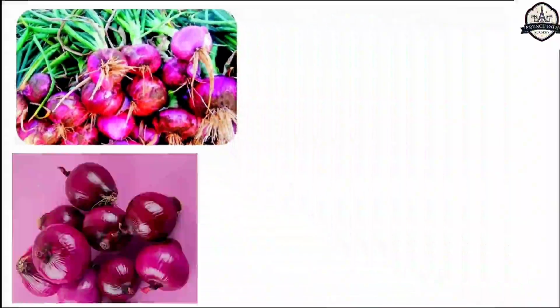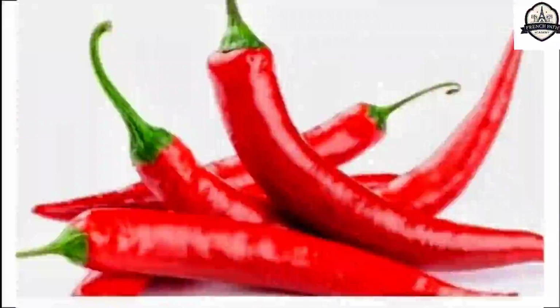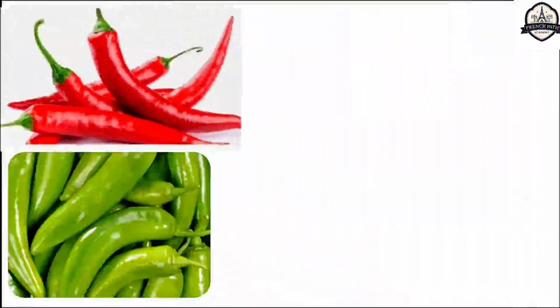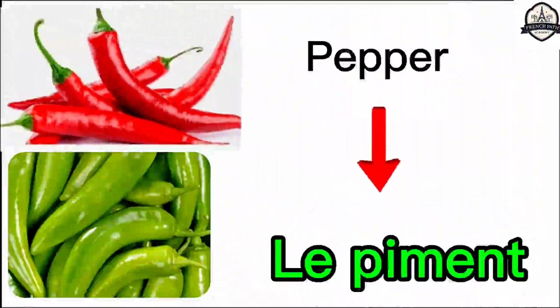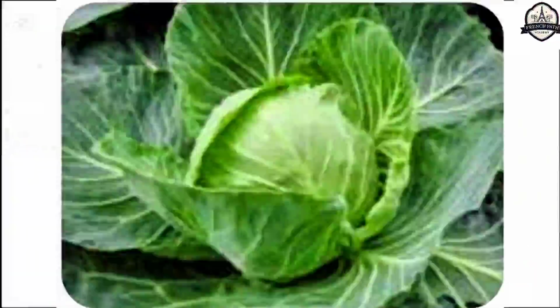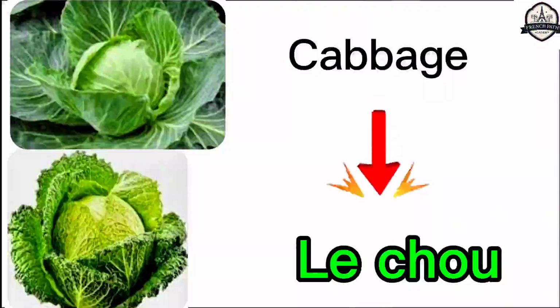And this is onion. Onion is called in French language l'oignon. L'oignon. And this is pepper. Pepper is called in French language le piment. Le piment. And this is cabbage. Cabbage is called in French language le chou. Le chou.